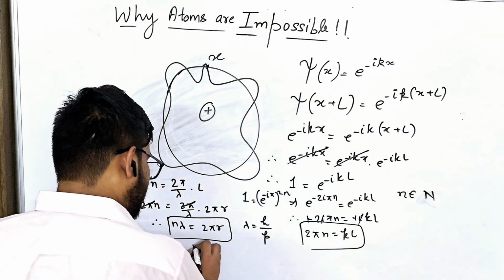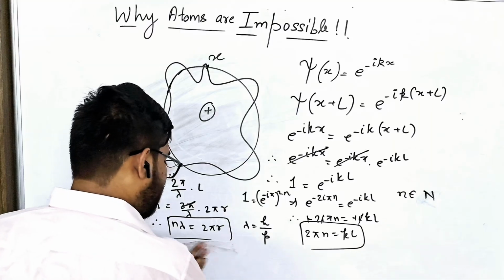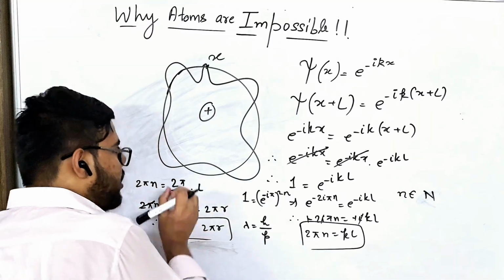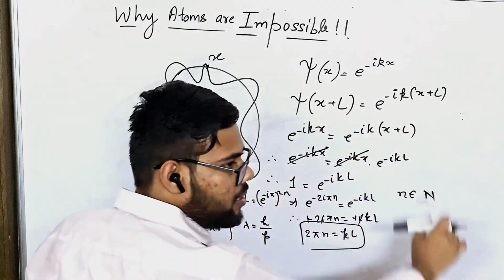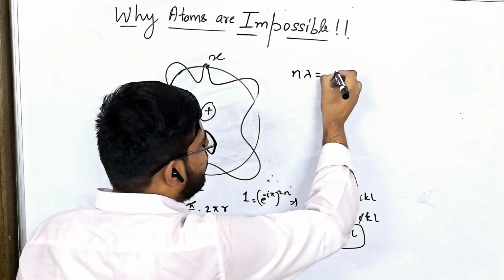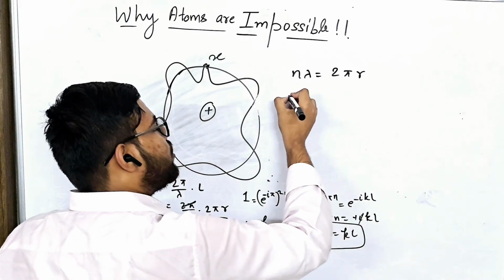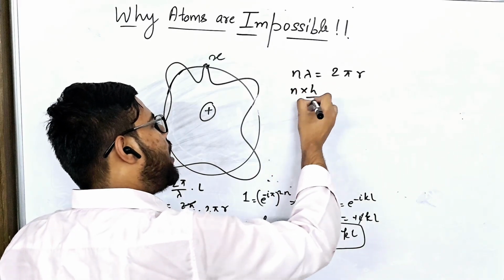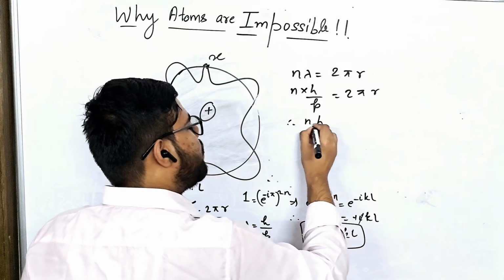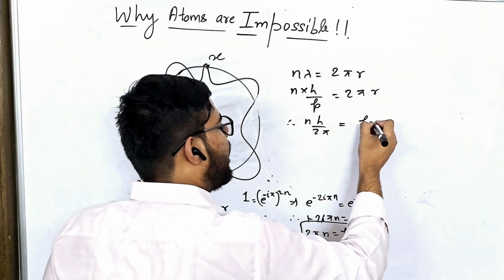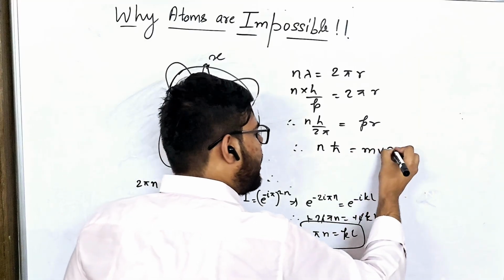So I'm substituting this value over here. n lambda was equal to 2 pi r, where r is the radius. So we can say n into h by p is equal to 2 pi r. Hence nh by 2 pi is equal to pr. Hence we get n h bar is equal to mvr.